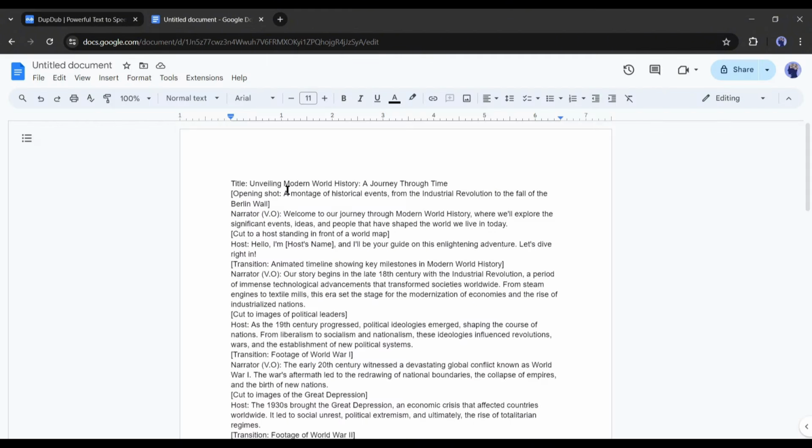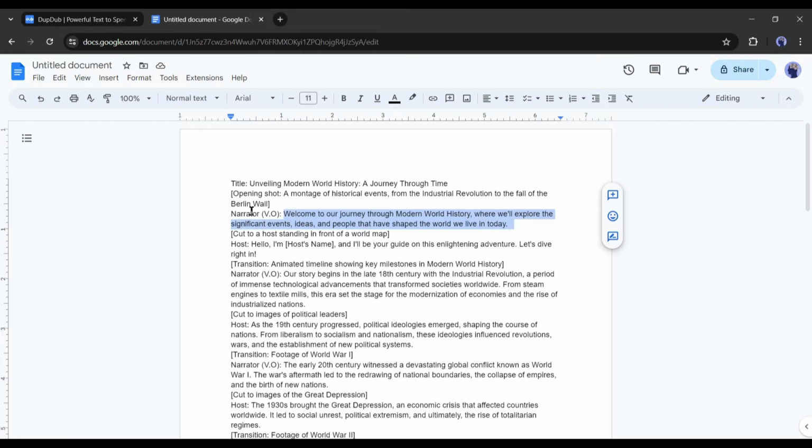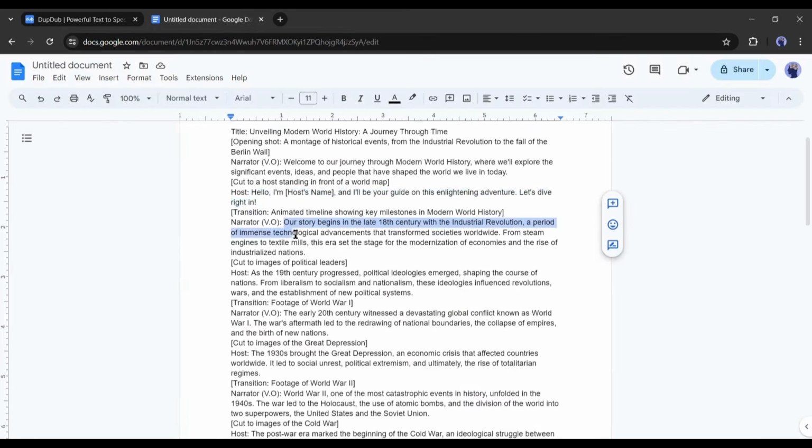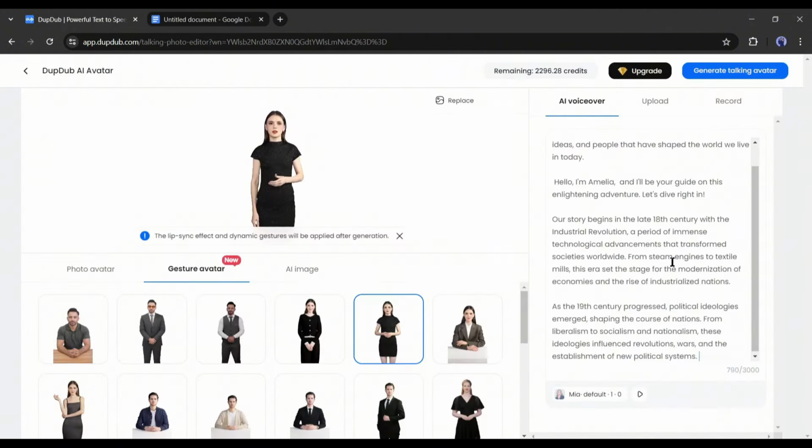Let's open the script doc. Here you will copy only the narration part. Don't copy any visual suggestions. I will copy the first narration script and then paste it into Lockup. Here you can notice, we can enter more characters. So, go back to the doc file and copy the next narration script and paste it into Lockup. In this way, enter script until it hits 3,000 characters.